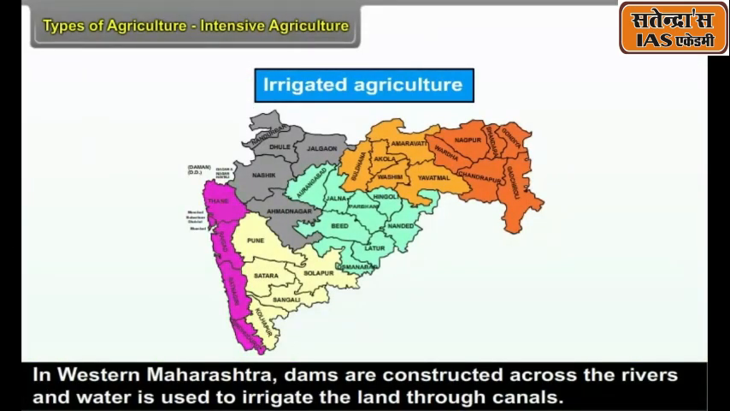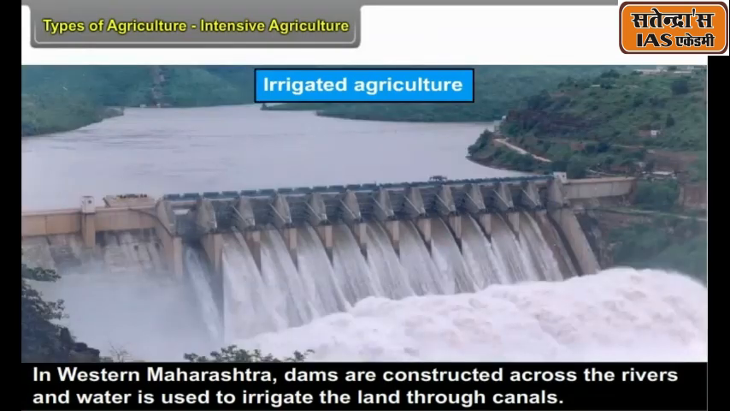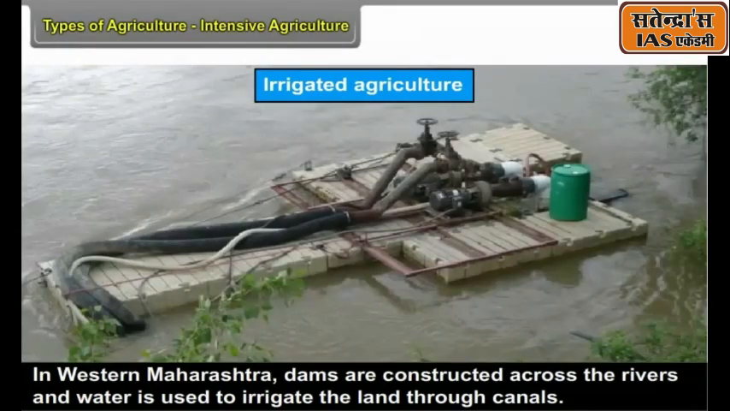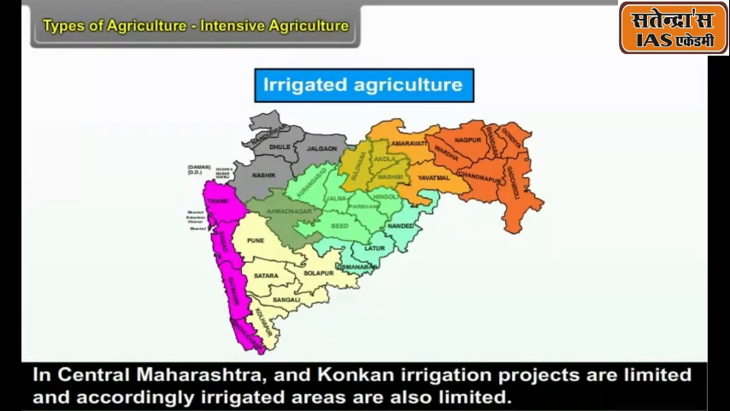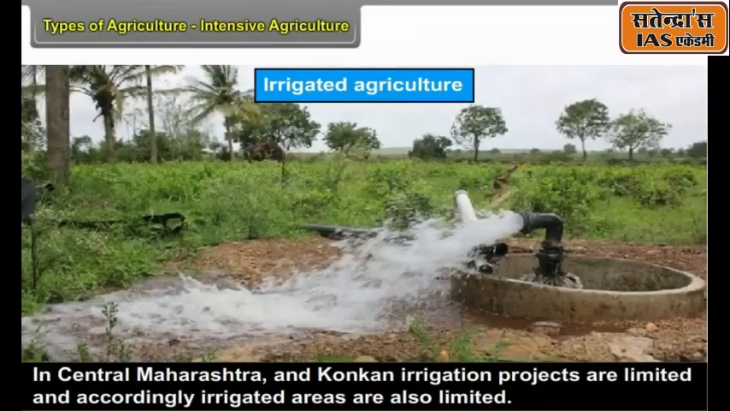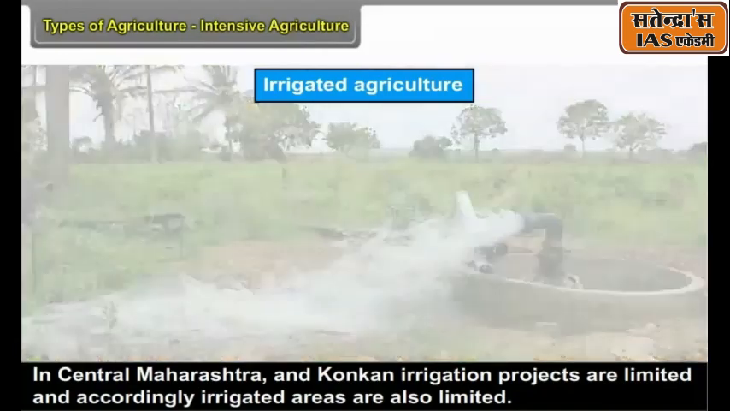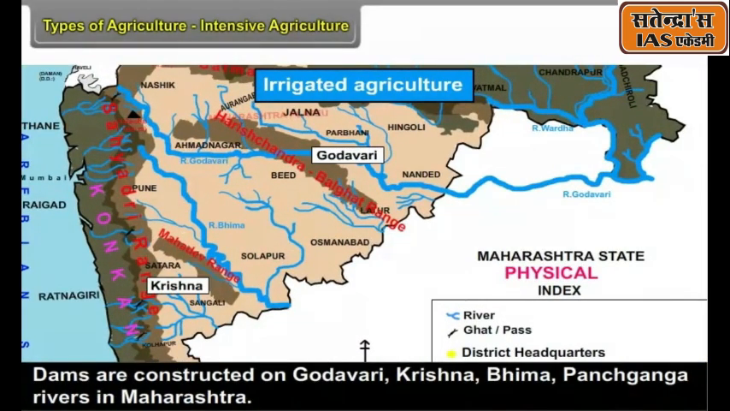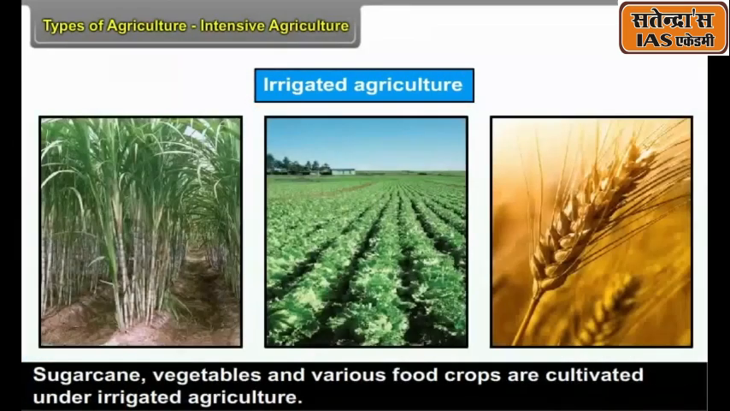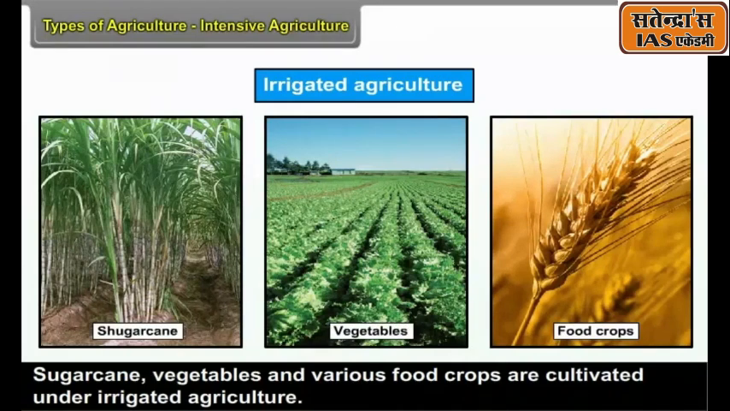In western Maharashtra, dams are constructed across the rivers and water is used to irrigate the land through canals. In central Maharashtra and Konkan, irrigation projects are limited and accordingly irrigated areas are also limited. Dams are constructed on Godavari, Krishna, Bhima, Panchaganga rivers in Maharashtra. Sugarcane, vegetables and various food crops are cultivated under irrigated agriculture.